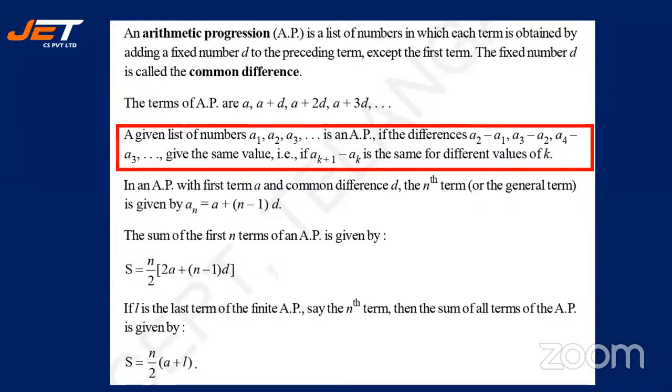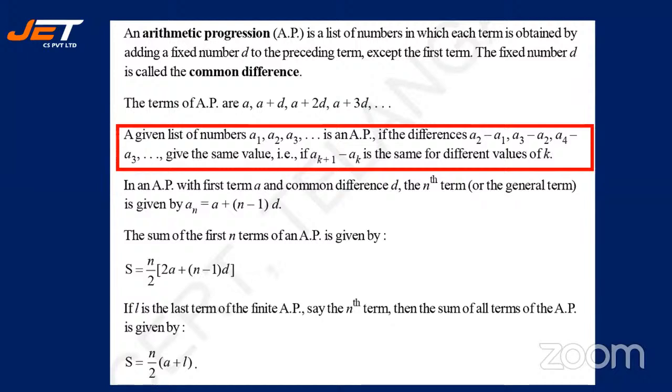Is it clear? In an AP with first term a and common difference d, the nth term or the general term is given by an. Very important formula, students, so please note down: an is a plus (n minus 1) into d. All right. And what is Sn?